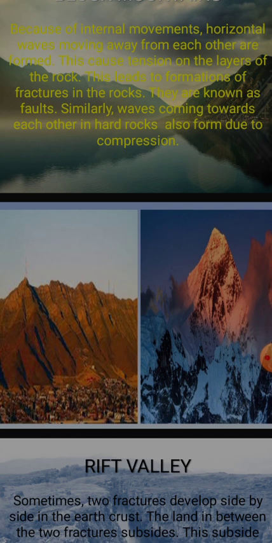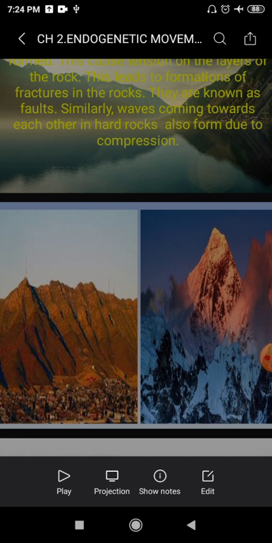So the compression is there, and as a result block mountains are formed. Block mountains are formed due to tension. Some type of tension in the rocks is there, and this tension is due to compression, so we can say compression and tension. For example, in our country, the Meghalaya plateau of India, and in Europe, the Black Forest mountains are the result of block mountains.